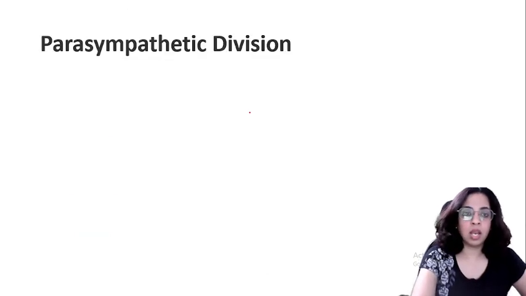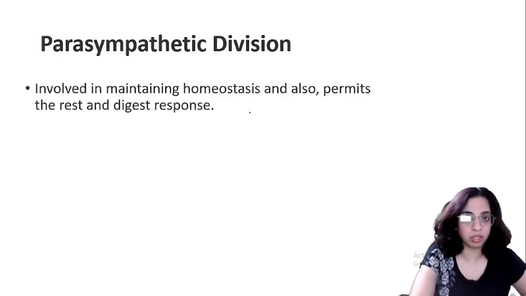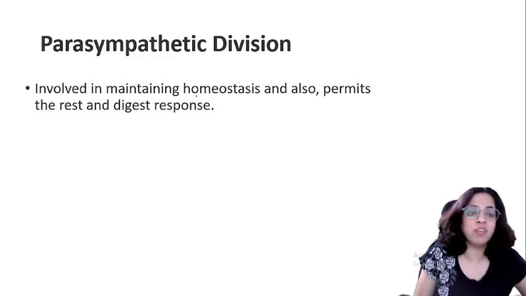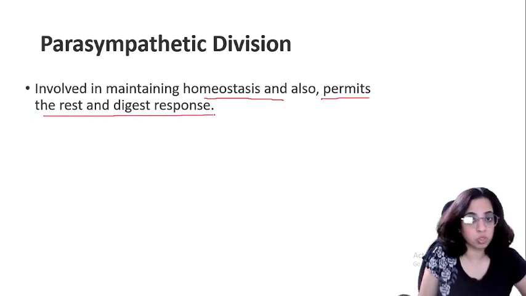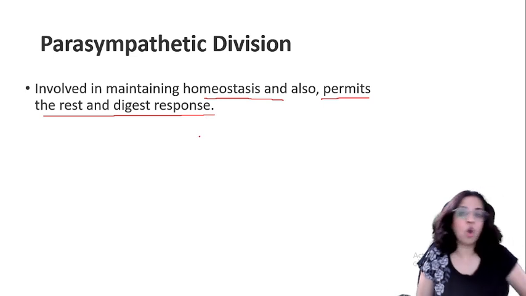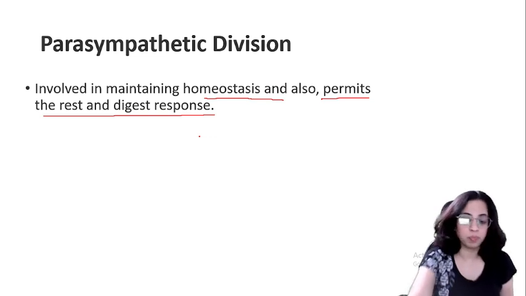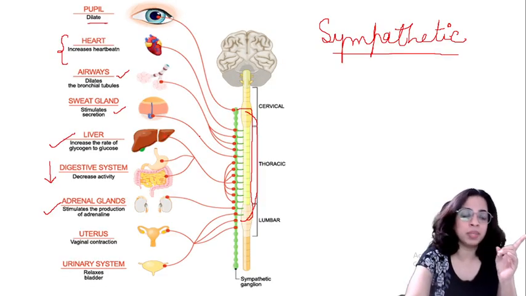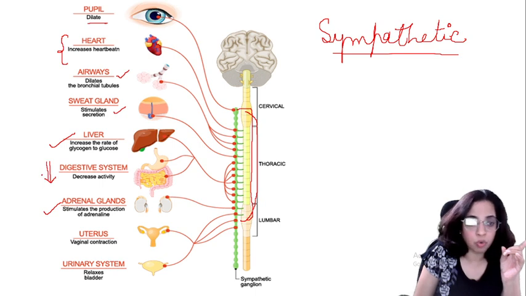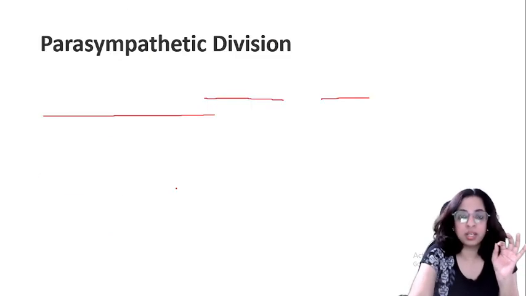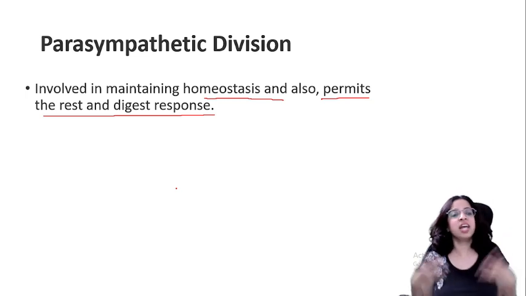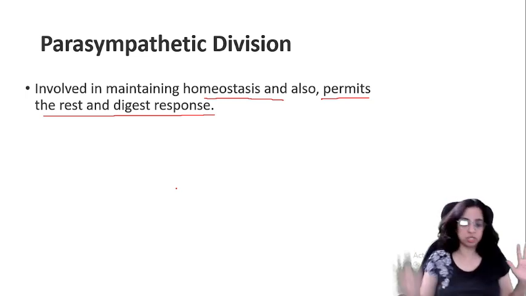Okay. Now let's talk about the parasympathetic division. It is involved in maintaining homeostasis. Homeostasis means a balance, right? And it also permits the rest and digest response. So the opposite of your fight, flight and freeze response is your rest and digest response, right? If you remember, in the sympathetic one, digestion slows down, right? But in the parasympathetic, the rest and digestion happens, okay?